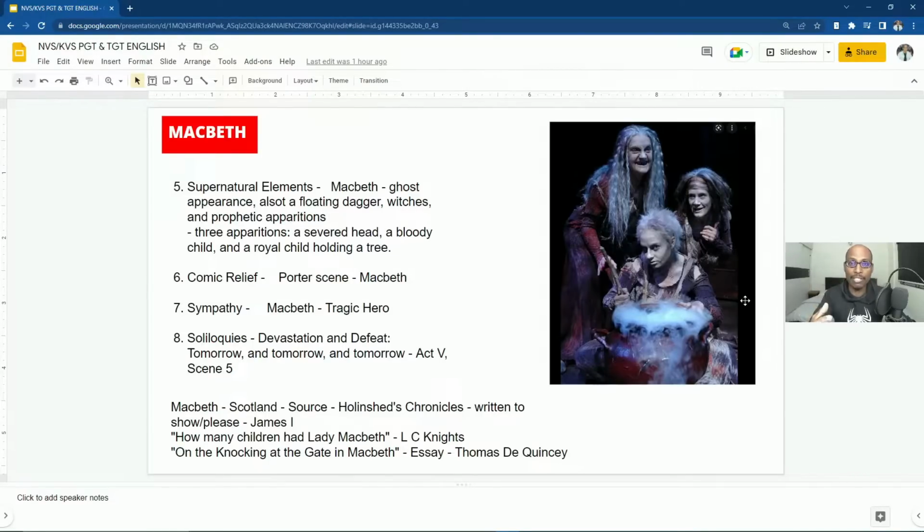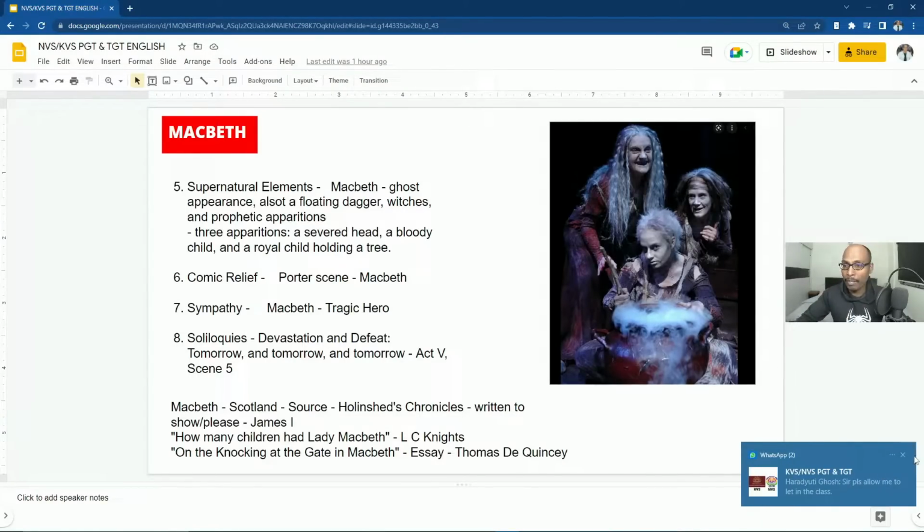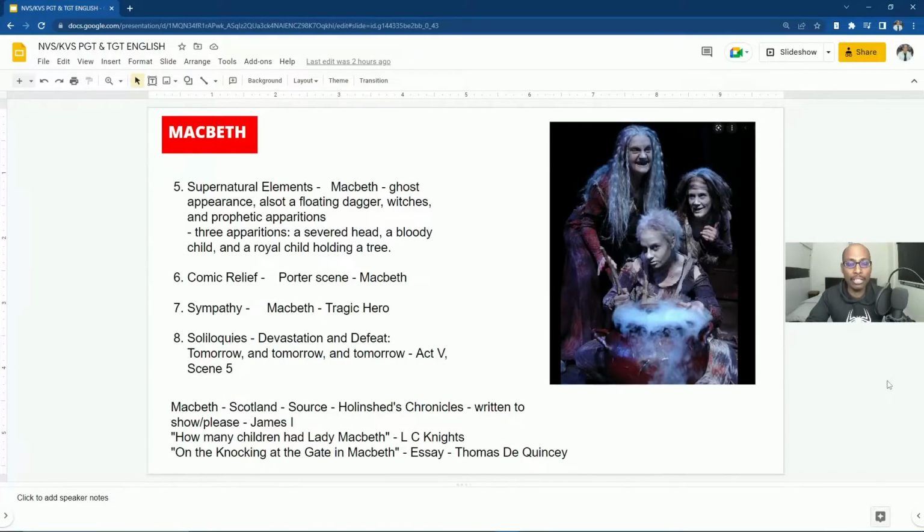So these three witches and the ghost appearance come under supernatural elements, and these supernatural elements we call machinery in any play, or even in an epic we call it machinery. Then we have comic relief in this Macbeth play, that is the Porter scene, and then sympathy, because the tragic hero is Macbeth. How has he become the tragic hero?